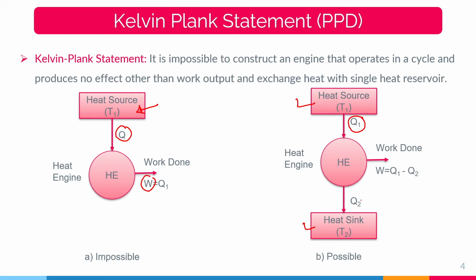Q2 is the heat rejected from the engine to the heat sink, which is maintained at temperature T2. So the heat engine has to generate work at the expense of the heat supplied minus the heat rejected. That means the work done is the heat supplied minus the heat rejected, and that is the Kelvin-Planck statement of the second law of thermodynamics.